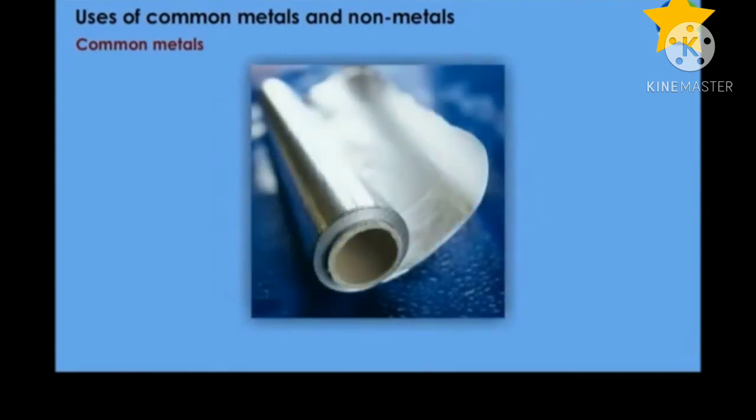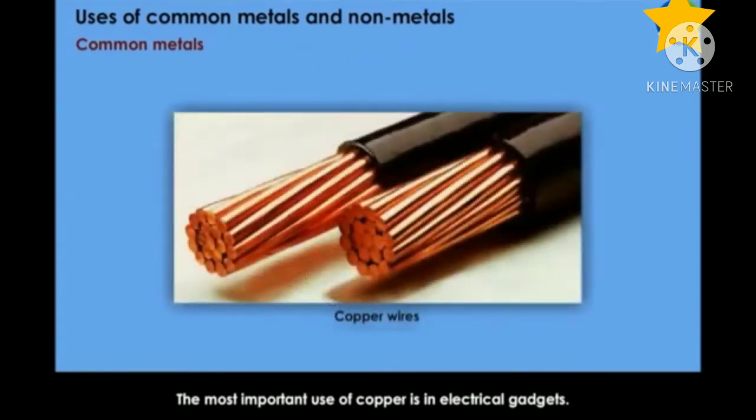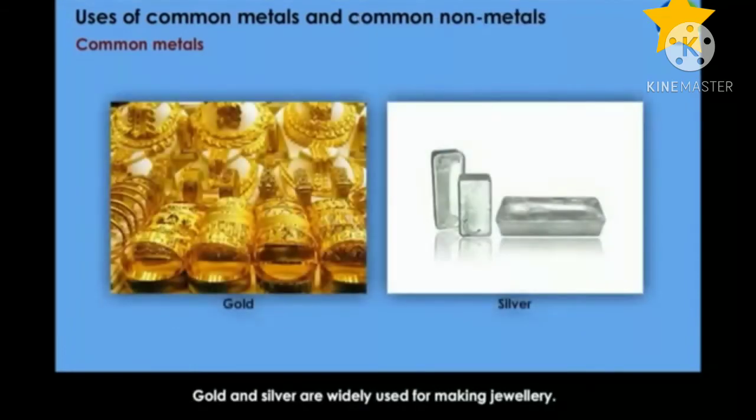Metals are malleable and they are also good conductors of heat and electricity. So they are used in making cooking utensils and water boilers. The most important use of copper is in electrical gadgets. It is also used in household wirings.